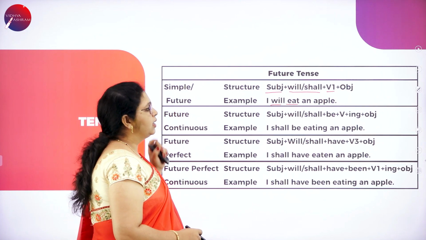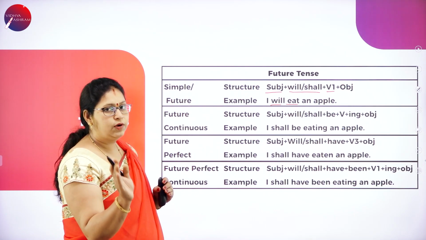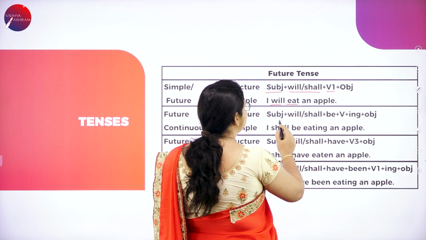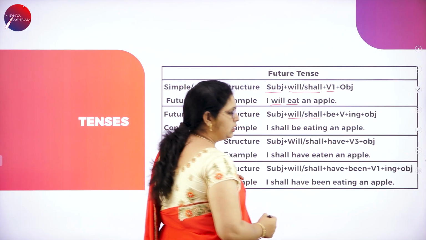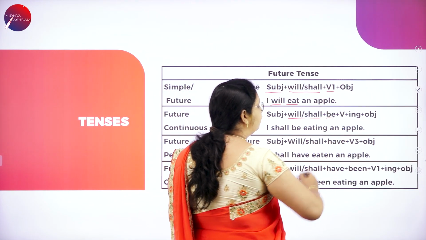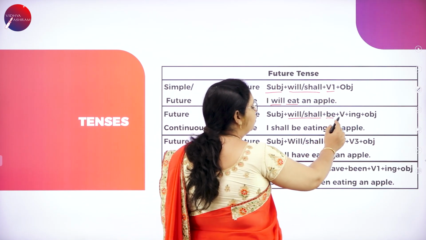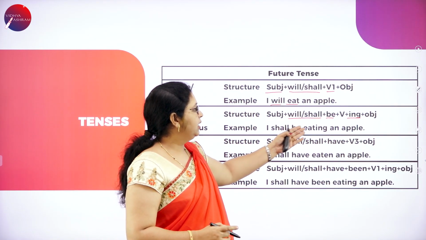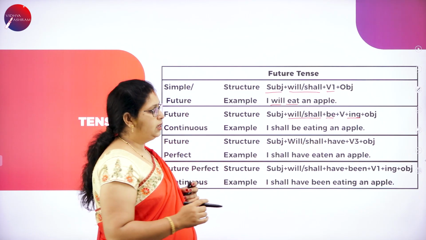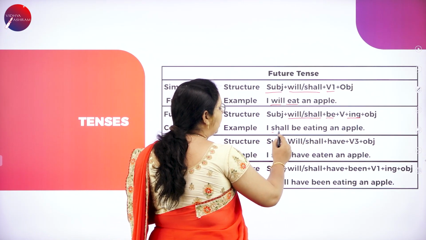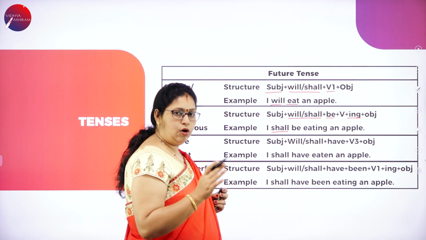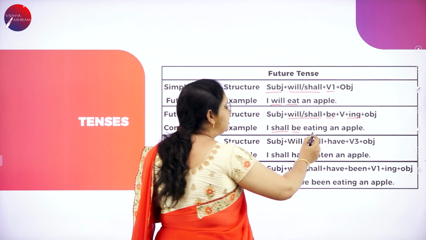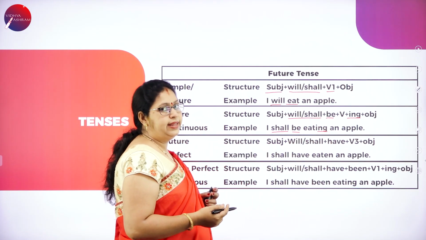Next is future continuous. So, continuous means action from here to there, and to indicate that we need ing. The structure is subject plus will or shall, be form, be, verb form 1 and ing to that. Okay, I shall be eating an apple. See, I is the subject, shall is used, will or shall. Shall is used, be, I shall be eating, ing form of the verb, eating an apple.